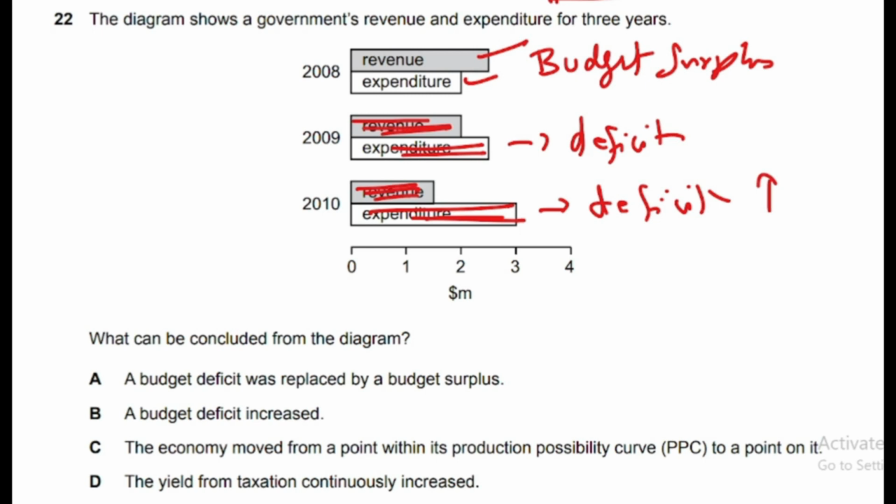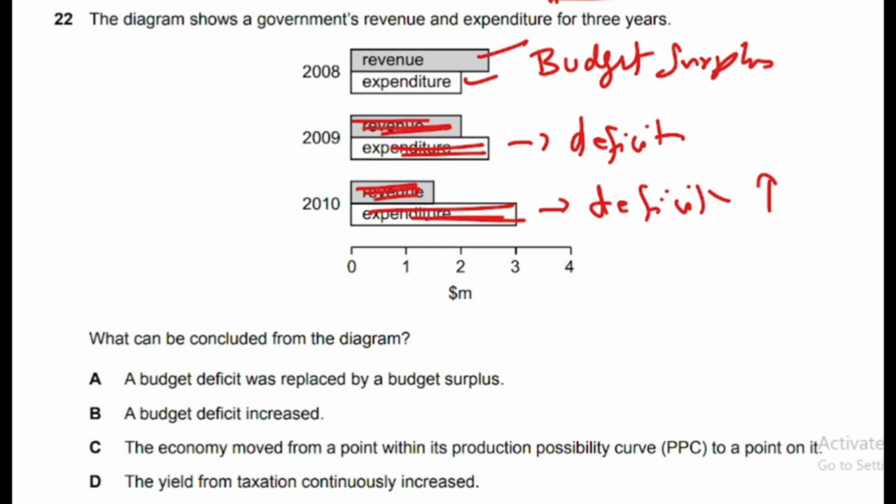Keep in mind, budget deficit and balance of payment or current account deficit are two different things. When we talk about balance of payment or current account deficit, we mean exports are less than imports. And when we talk about budget surplus or deficit, we are talking about government income and expenditure. So a budget deficit is when government income is less than government expenditure.